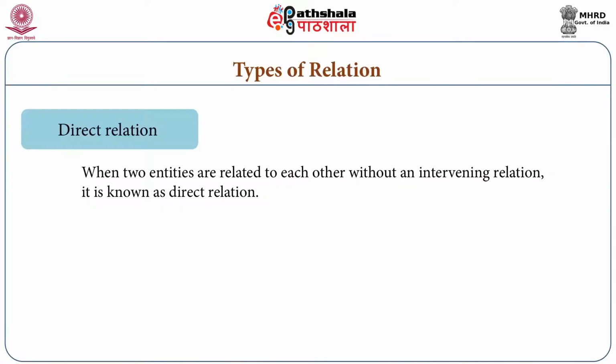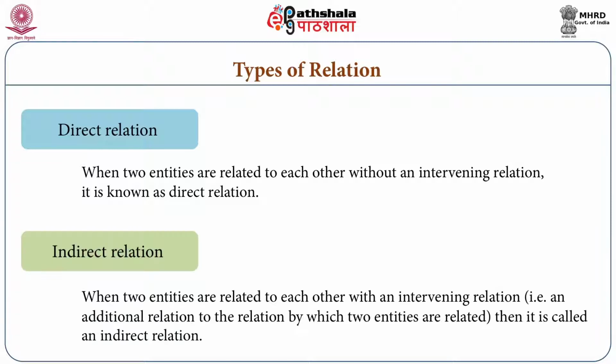In Sanskrit the term is Sakshat Sambandha. When there is a relation between two things without the intervention of anything else, that relation is considered a direct relation, Sakshat Sambandh. And if there is a relation between two things but that relation is in need of intervention